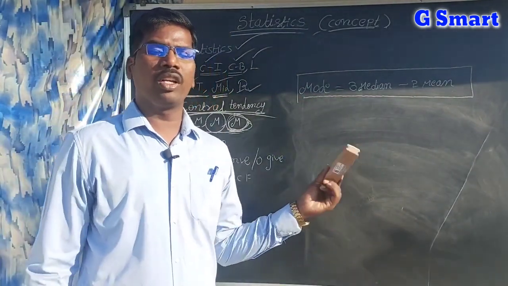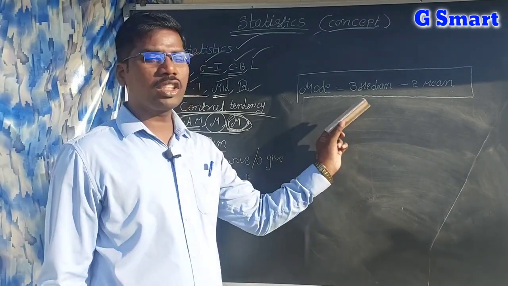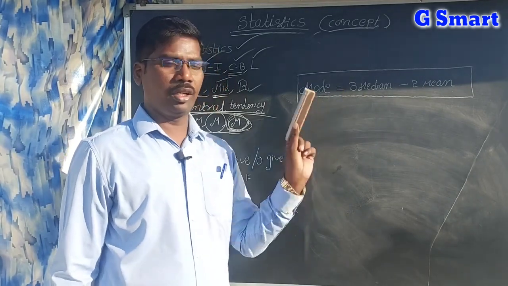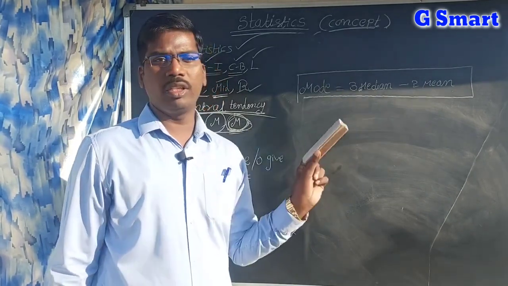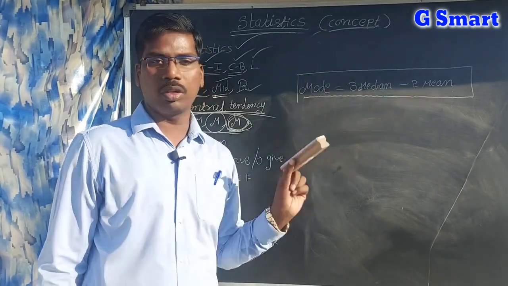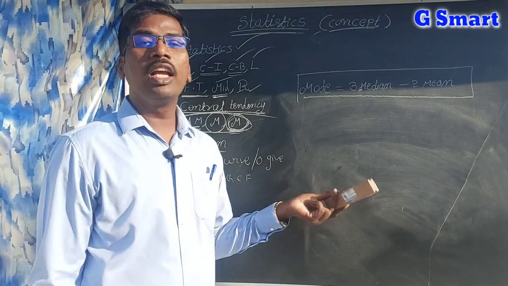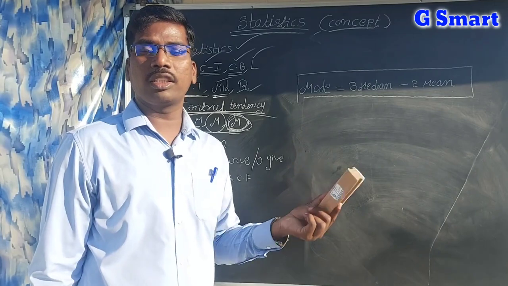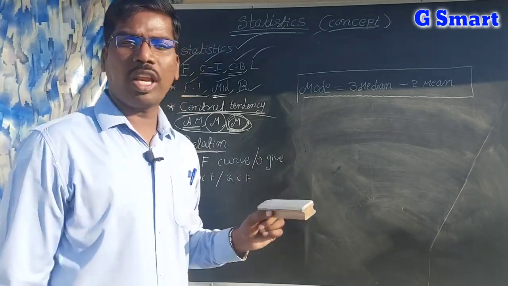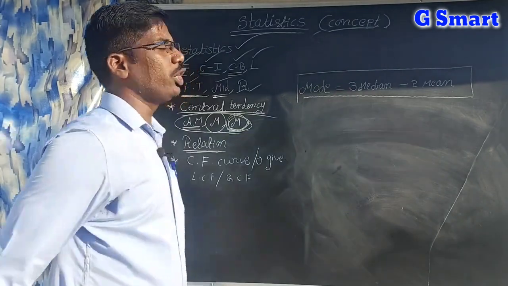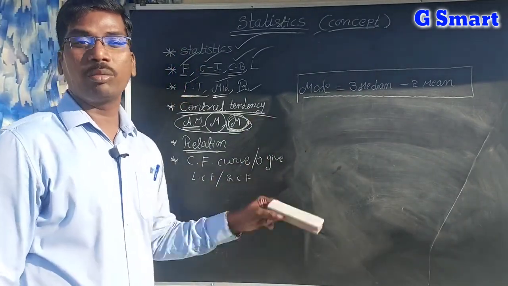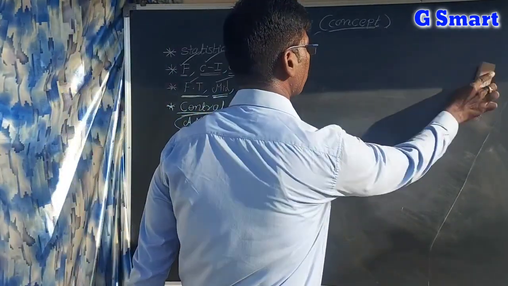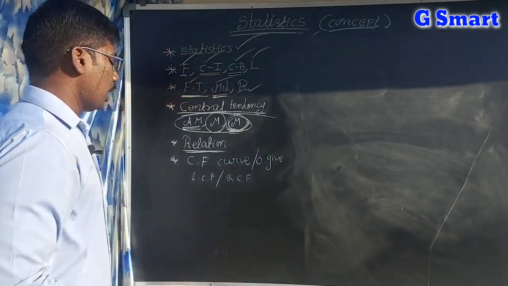Most very important. In the exam, definitely in AAAT they will ask one bit about this. They may give mean and mode and ask median, or give mode and median and ask mean, or give mean and median and ask mode. Don't say this is out of syllabus or extra study of statistics, they may give anything, so don't expect. So mode is equal to 3 into median minus 2 into mean. I am going to give this bit in the grand test in a logical way, so you think and write. So that is the relation.